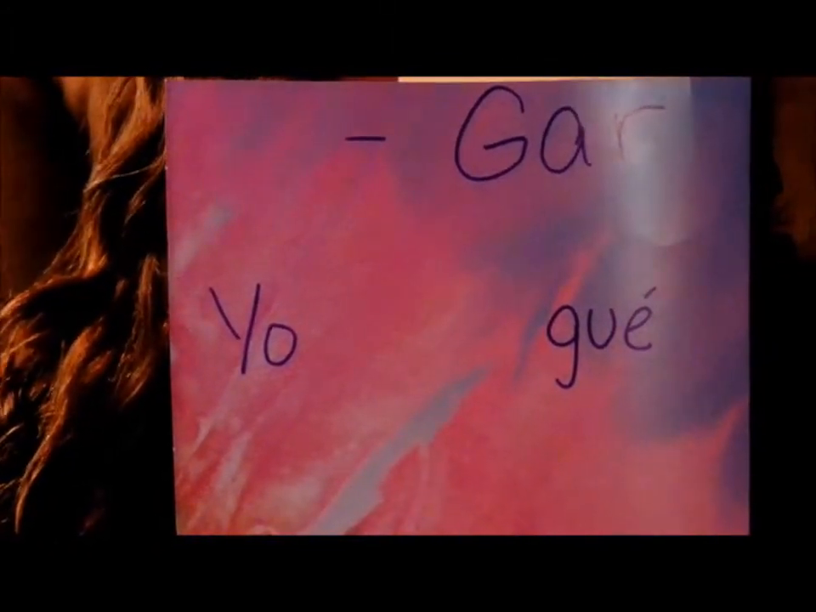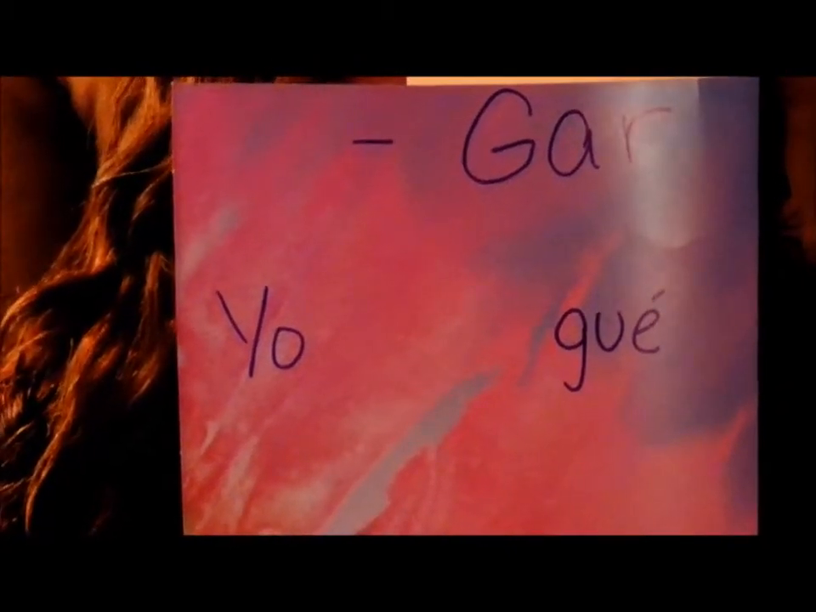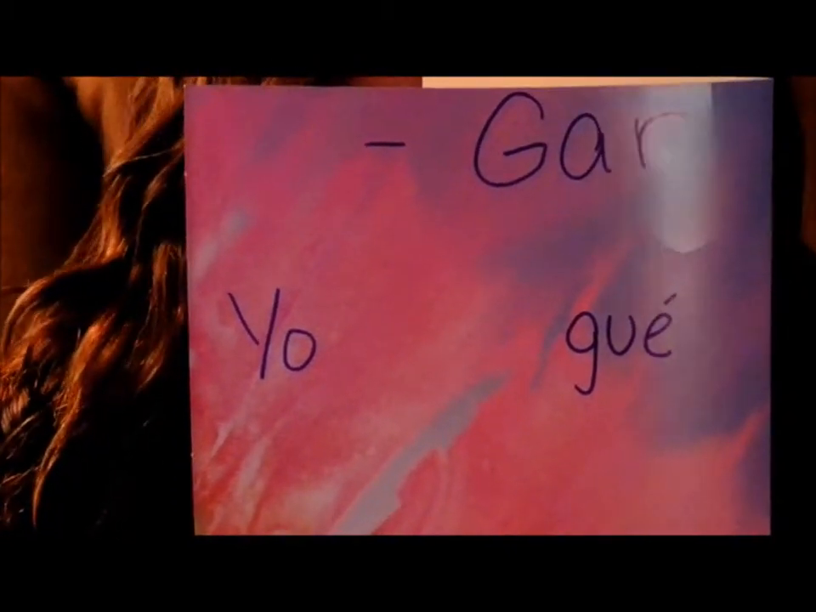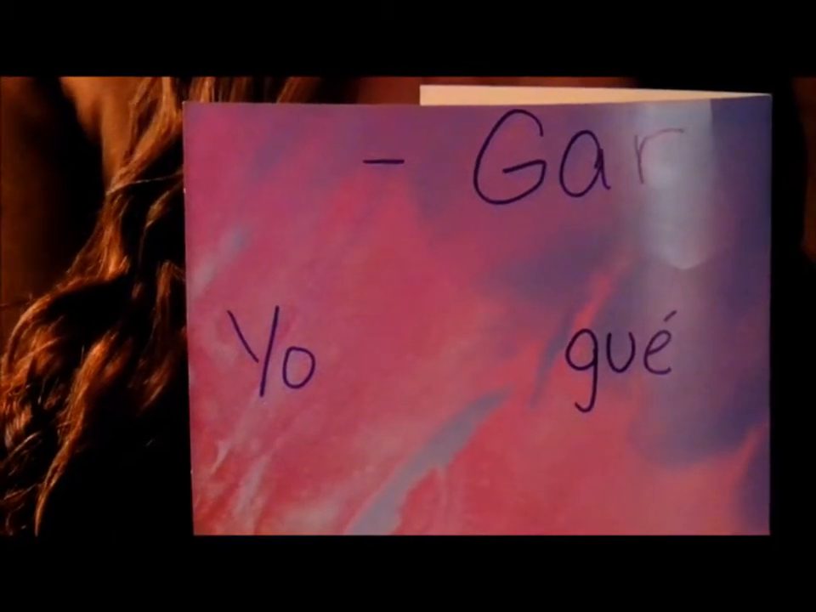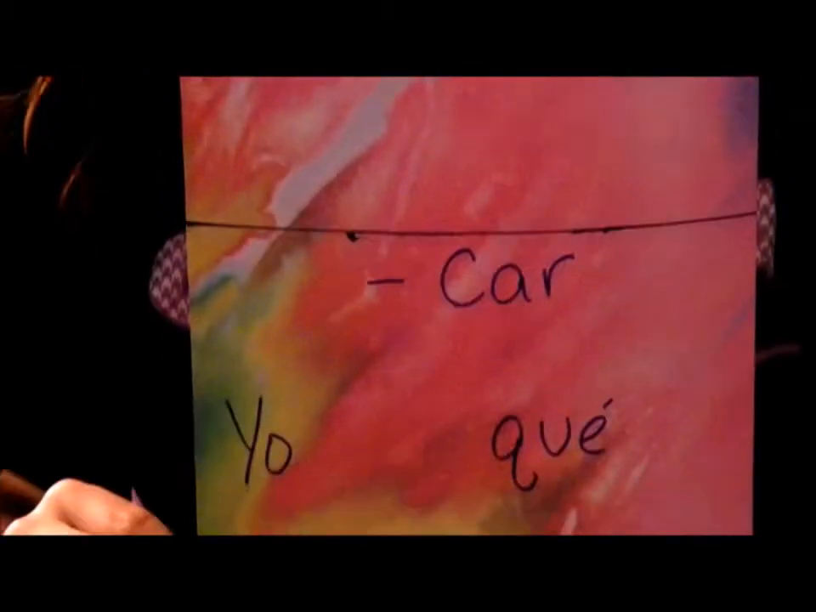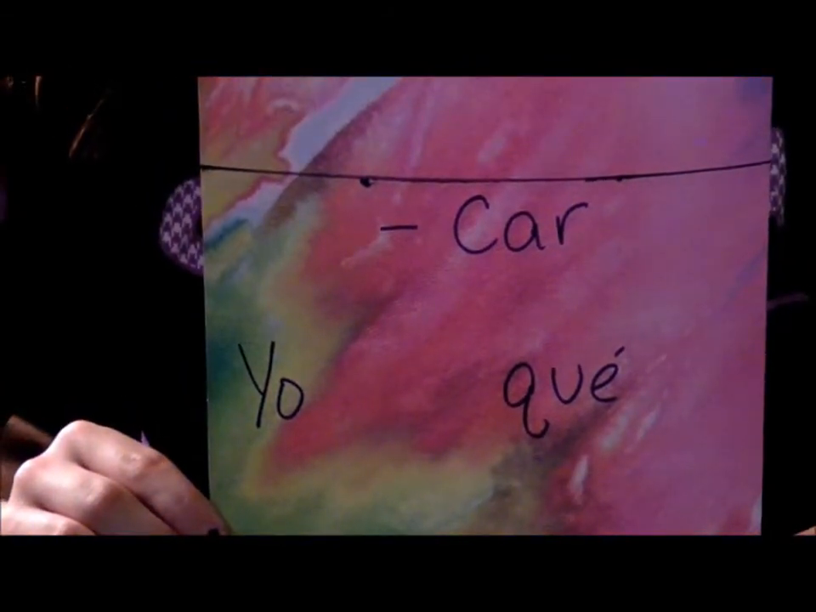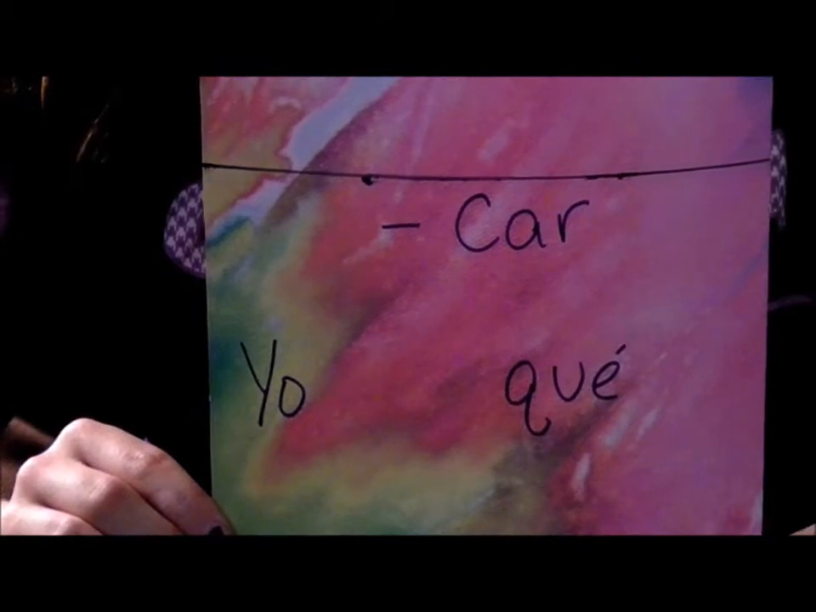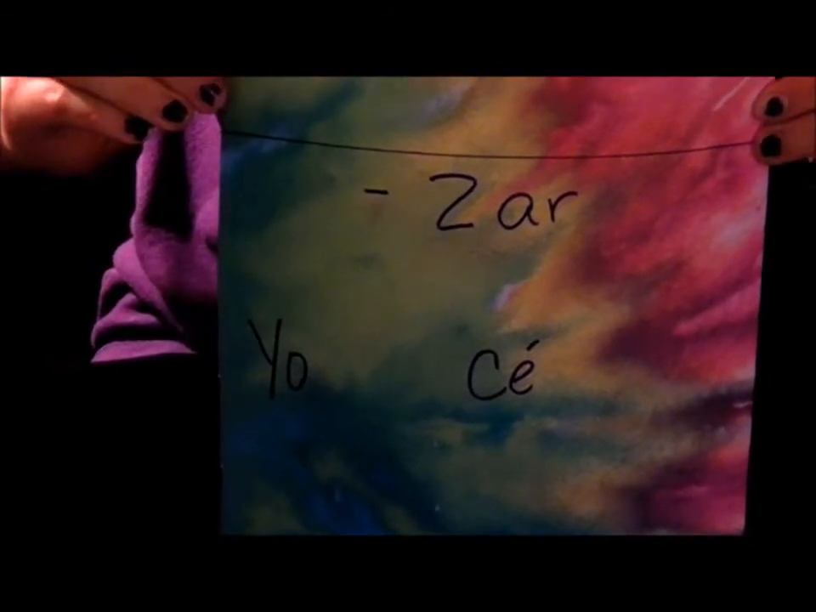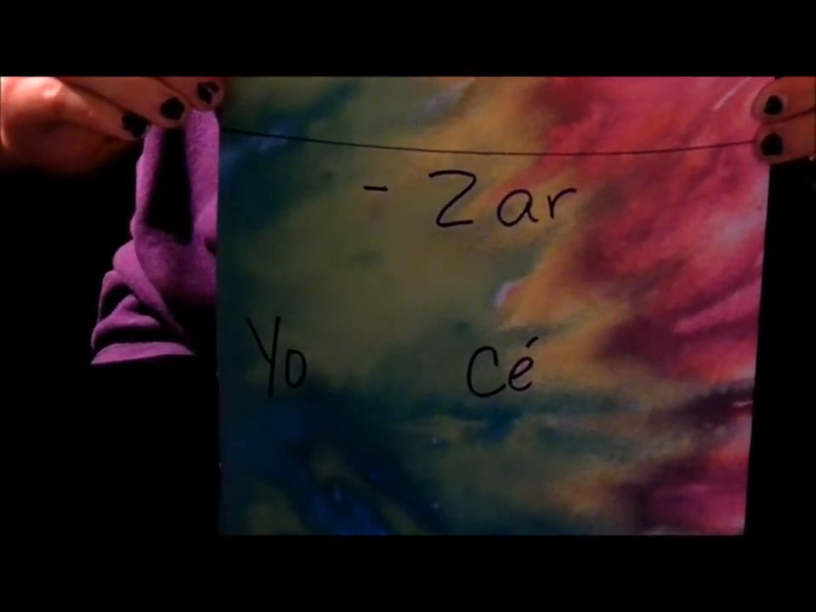There are three irregular yo forms for AR verbs in the preterite tense. For yo, if it's GAR, it would be G-U, E with an accent. So if you use pagar, it would be pagué, P-A-G-U-E with an accent. The yo form for CAR would be Q-U-E with an accent. If you use sacar, it would be saqué, S-A-Q-U-E with an accent. For ZAR, it would be C-E with an accent. So if you use comenzar, it would be comencé.